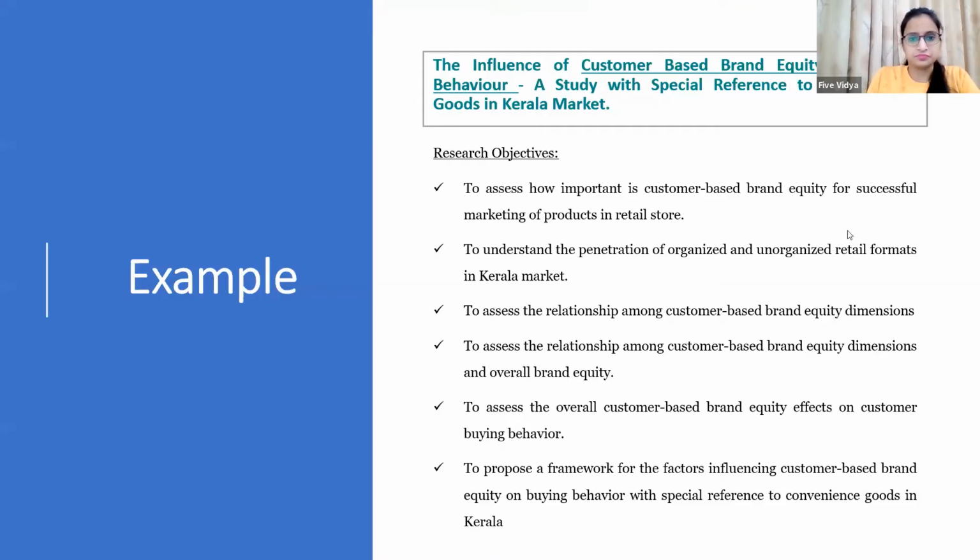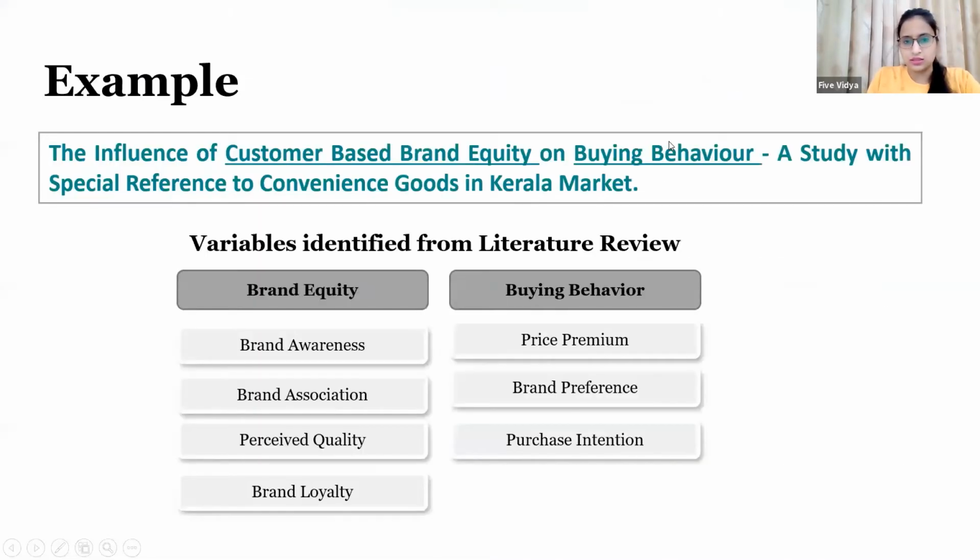Now, I will show you the variables, like how we are going to work on these objectives. I have identified a few variables from the literature review, and the variables are on brand equity and buying behavior, because these two are the constructs, the main variables, on which my study is based. So I'm studying two things: one is brand equity, the other one is buying behavior. I have identified these variables from the literature review.